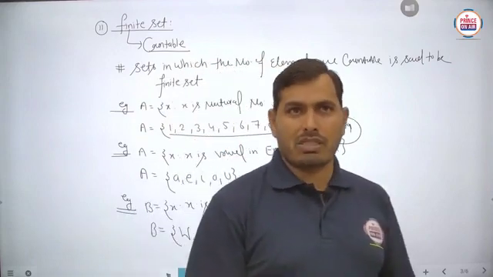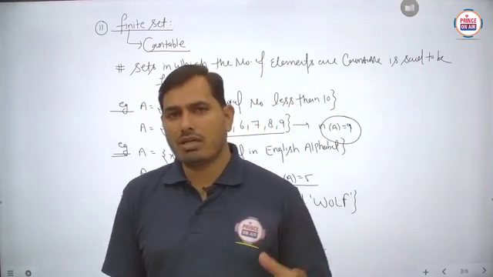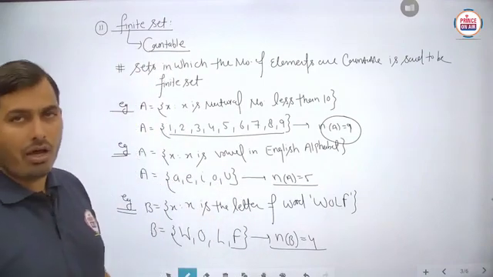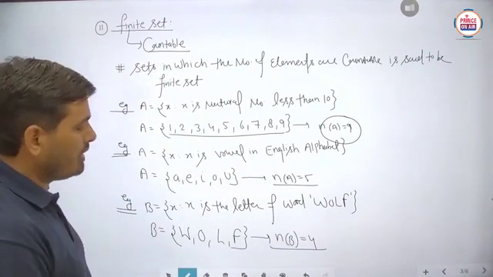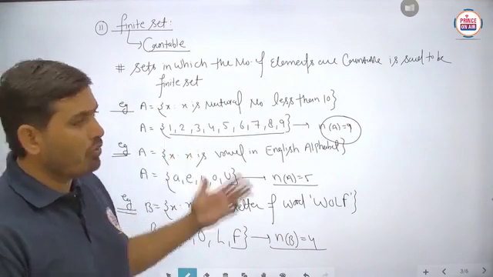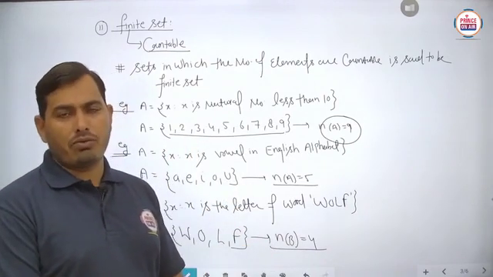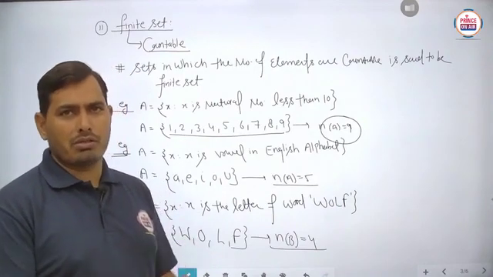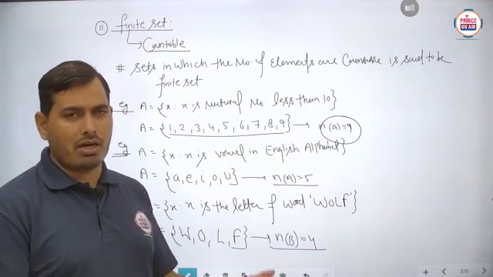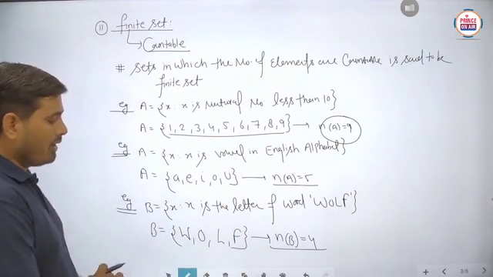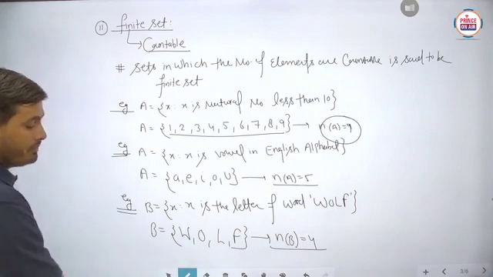The name specifies that finite means the number of elements in a particular set is countable, then it is said to be a finite set. Is it to be clear? So pause the video to note down each and every part, students, then we will move to the next type of set, the infinite set. It is just the reverse of this type of set. We will start it in the next slide. Just note down each and every part. After that we will start the next part.